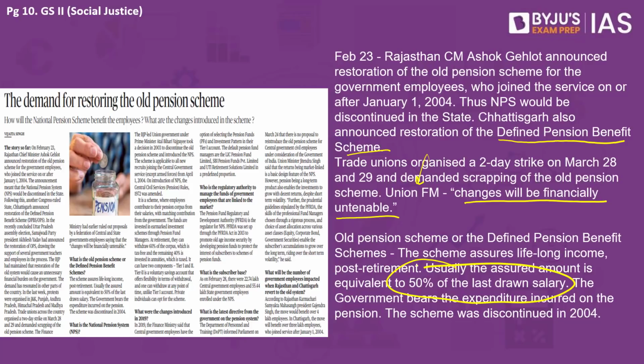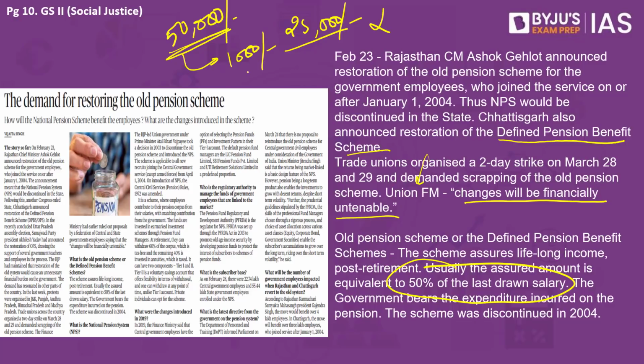So, for example, if I am a government employee and my last salary was 50,000 rupees, under the old pension scheme, I will get a 25,000 pension and I will not have to pay anything for it. Under the new pension scheme, for example, if I have a 50,000 salary, a small part of my salary will be deducted. Let's assume 1,000 rupees will be deducted. It will go to the new pension system. The government will also contribute 1,000 rupees on my behalf.